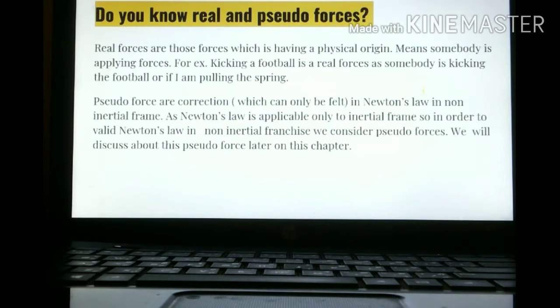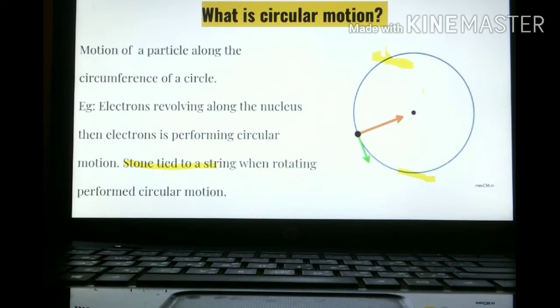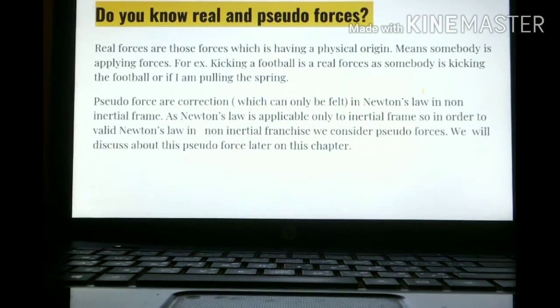Next one. See these three questions which we are looking at over here, 1, 2, 3. As soon as the chapter starts, in the left corner they have given these three questions. So we are first of all seeing the answers for these three questions, because these three questions are basic concepts which you should be knowing.